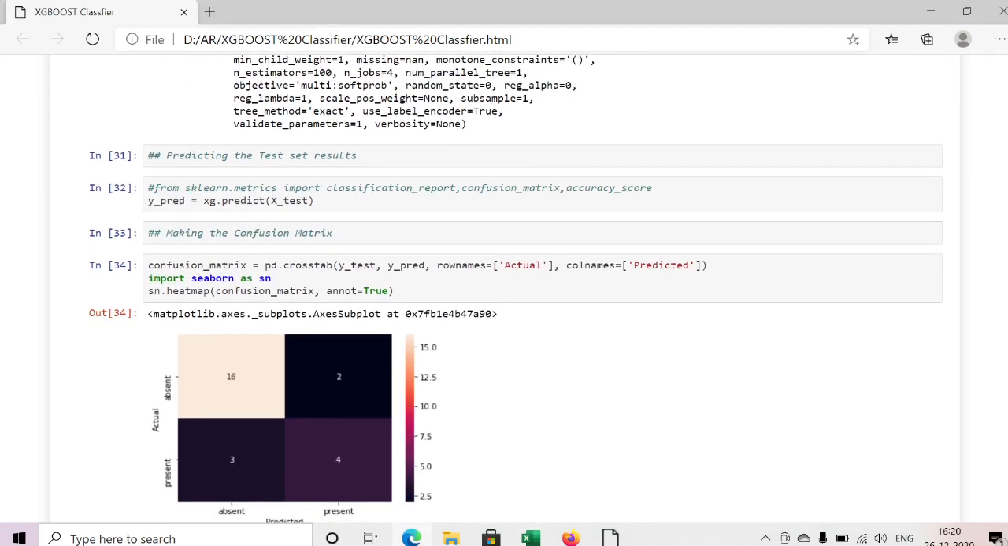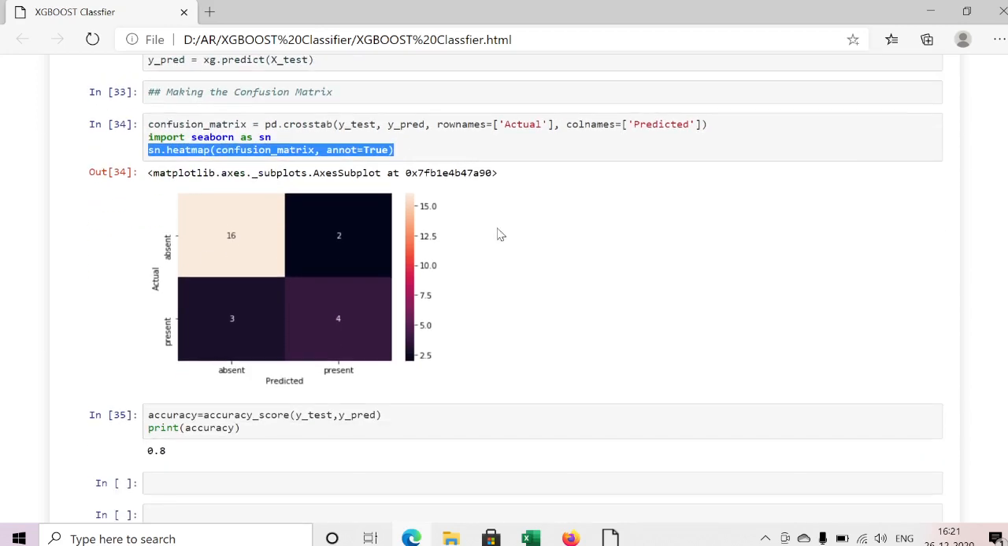Here I'm calculating the confusion matrix. pd is my pandas library, and I'm using its crosstab method. I'm passing the y_test and y_prediction. The rows display my actual data, and the columns display the prediction data. Import seaborn as sns. If I want to represent it in a graphical format, we need to use seaborn. Heatmap, I am passing my confusion matrix here, and mentioning annot equals True, so that it displays in a graphical format like this. Actual is the rows and prediction is the columns.